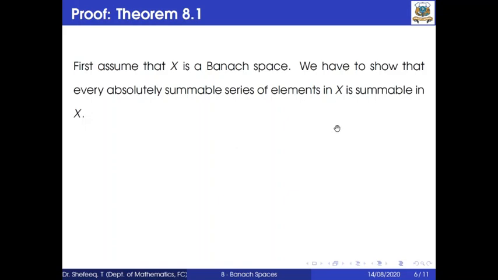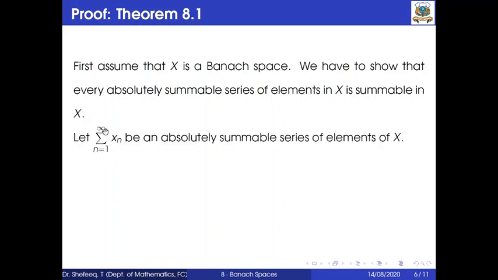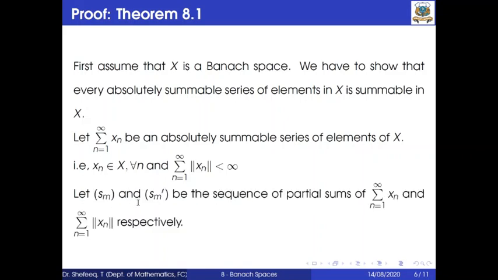For this we take the summation n varies from 1 to infinity of xn to be an absolutely summable series of elements of X. That means xn belongs to X for all n, and the summation n varies from 1 to infinity of norm xn is less than infinity. This is the condition of an absolutely summable series. Now let the sequences Sm and Sm dash be the sequences of partial sums of the summation of xn and the summation of norm xn respectively.